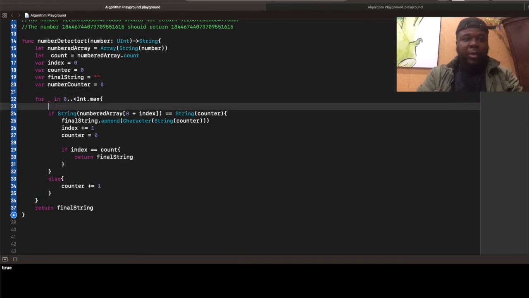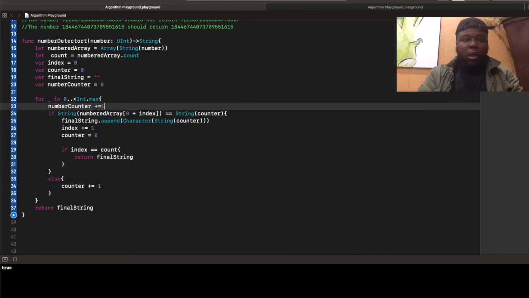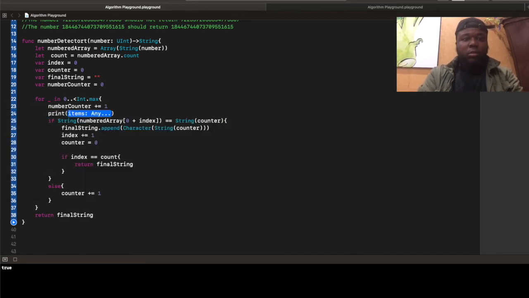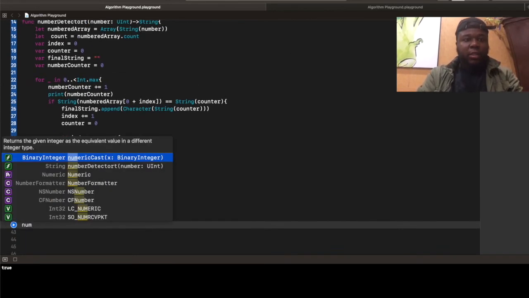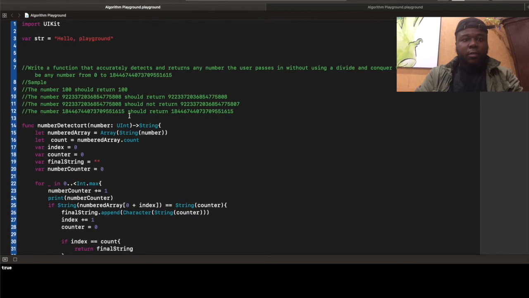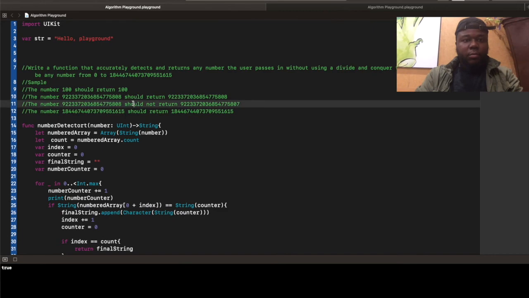Just do a loop counter right here. Okay, and then we're going to run our function number detector. Oh, sorry. We're going to pass this in right here.